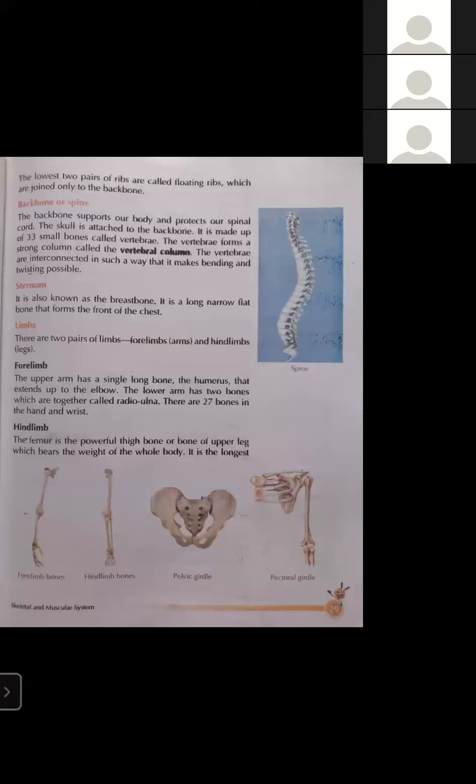The backbone has 33 small bones. They form a vertebral column, and it provides flexibility to the backbone. That is why we can move in a forward direction and in a backward direction. We can bend and twist our body because our spinal cord or backbone has 33 small bones.